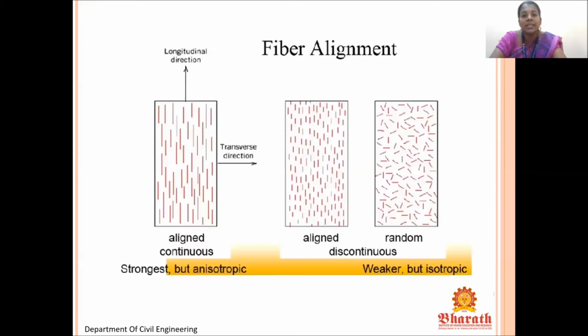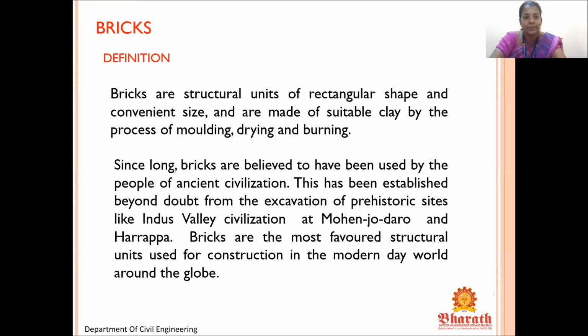Up to this slide, we have talked about what all the things we covered. We covered ferrous metals and non-ferrous metals. Then we talked about plastics, thermoset and thermoplastic. After that, we talked about ceramics, abrasives, everything. And then we finally came to the fiber, that is composite material. So after this, we'll move to bricks.